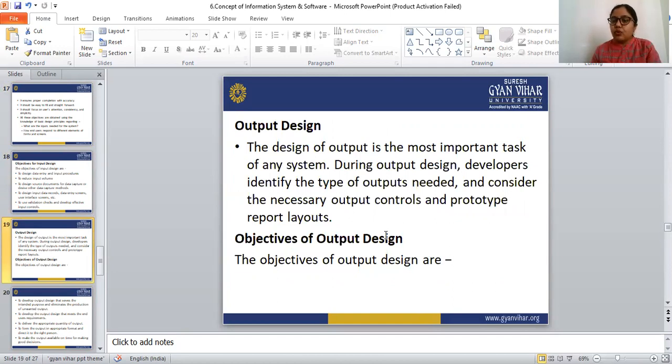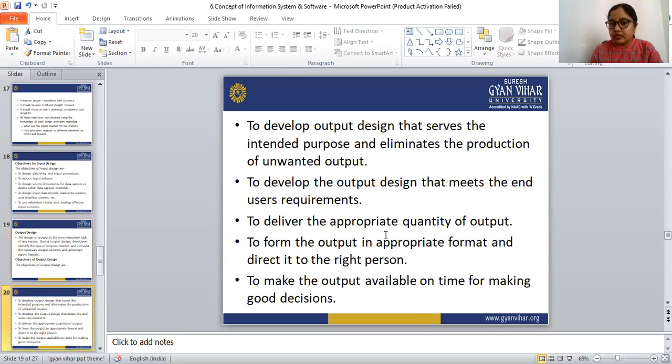Output design is the most important task of any system. During output design, the developers identify the type of output needed and consider the necessary output controls and the prototype report layout. So these are all about input and output design.